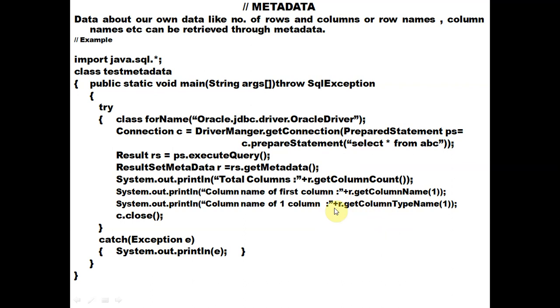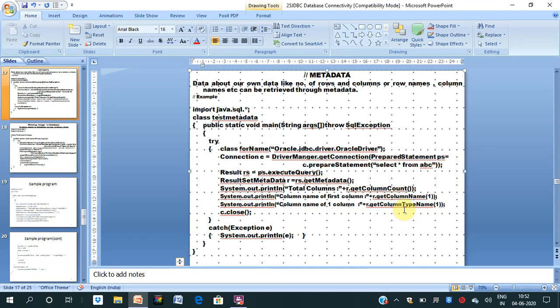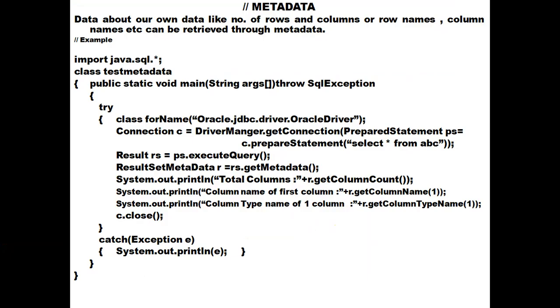Suppose we want the type of that particular column, then we will write here the statement: column type name, r dot get column type name. We will mention here column type name of column 1, then it will return the value of the first column. So accordingly we can return all these values.